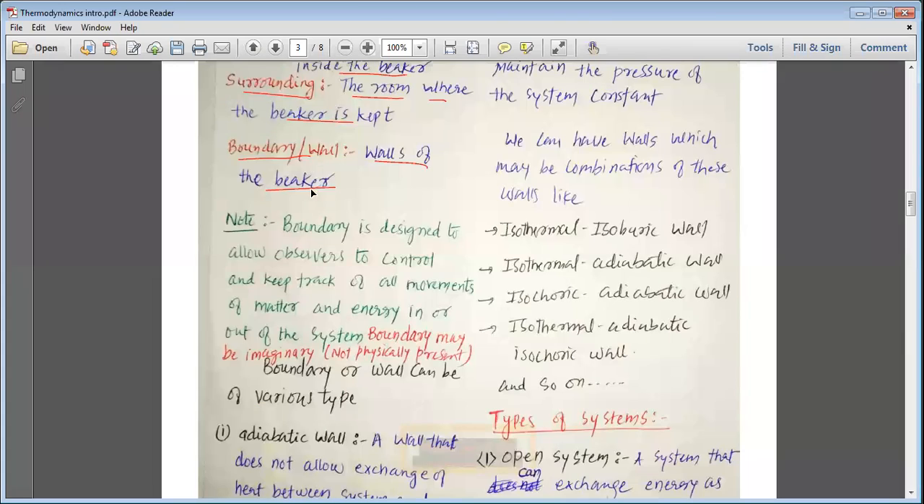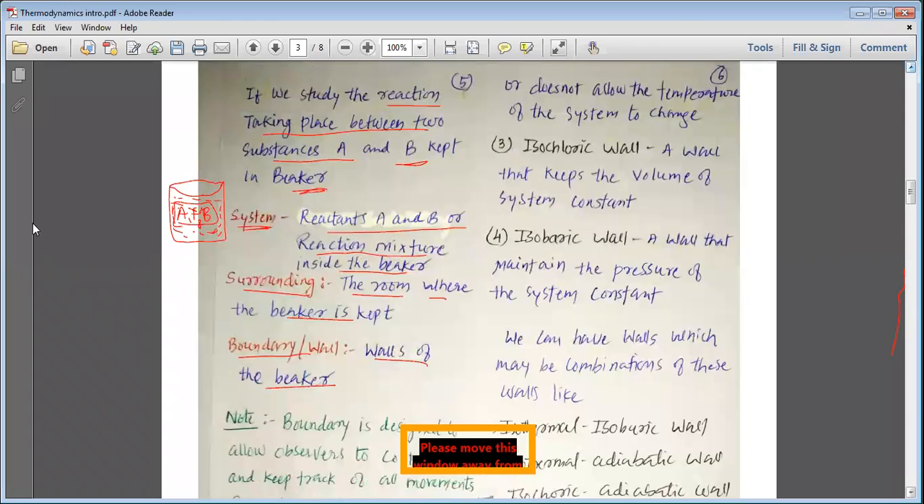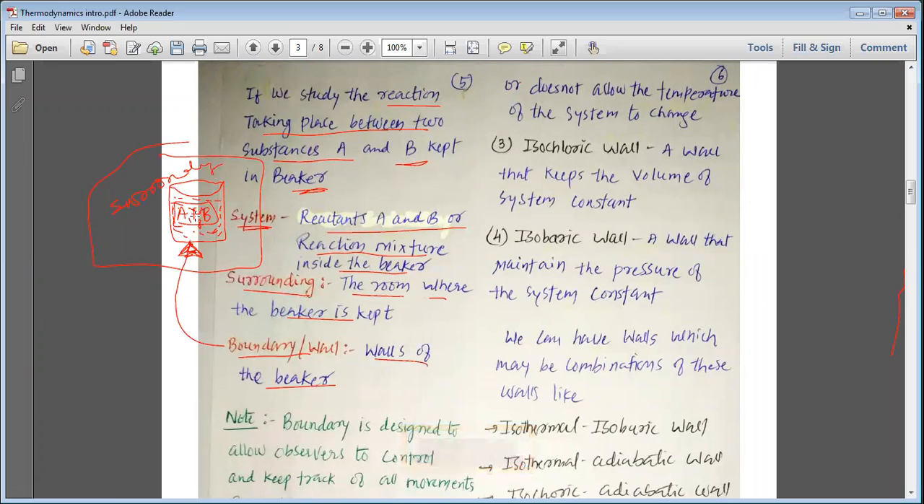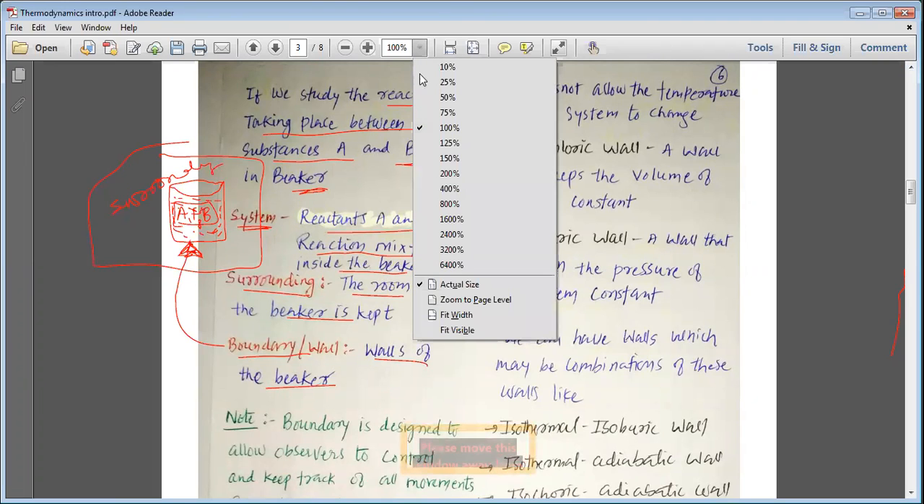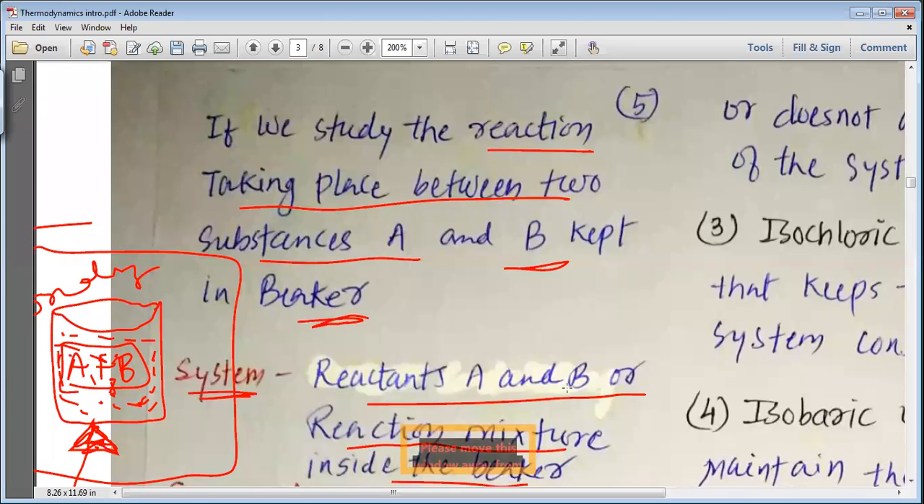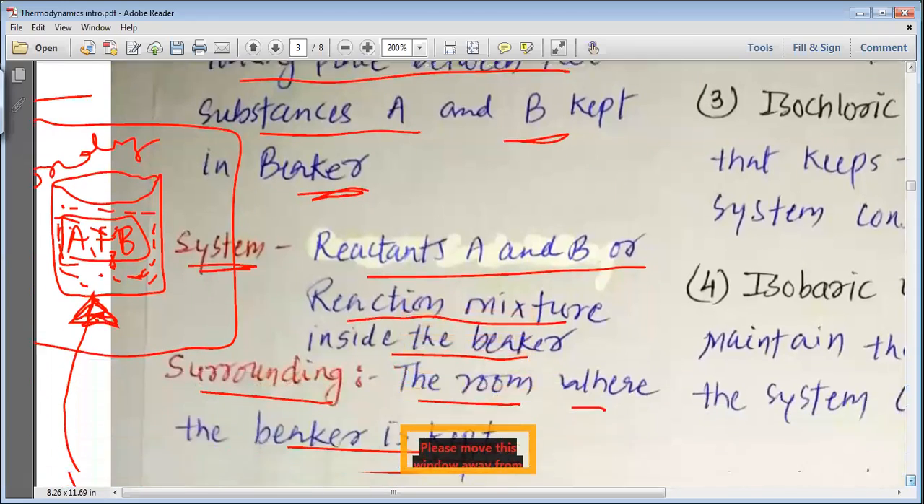So here, my dear students, we can easily understand the boundary or the walls. The wall of the beaker is the boundary that separates the system from the surrounding. This room in which you have kept it is your surrounding. So something that separates the surrounding and system can be considered a wall or boundary for that particular thermodynamic system.